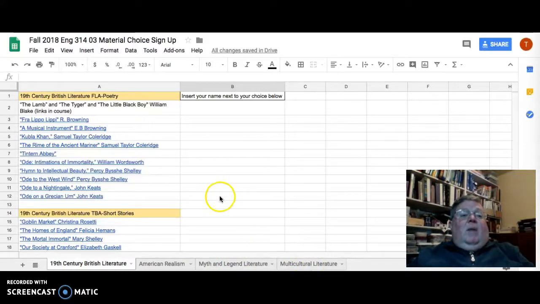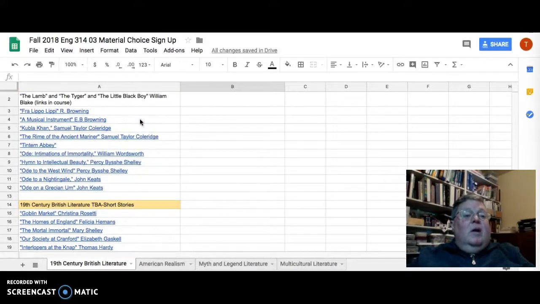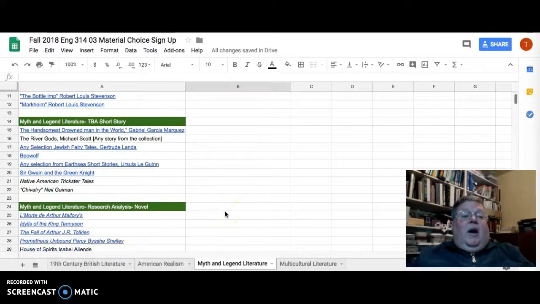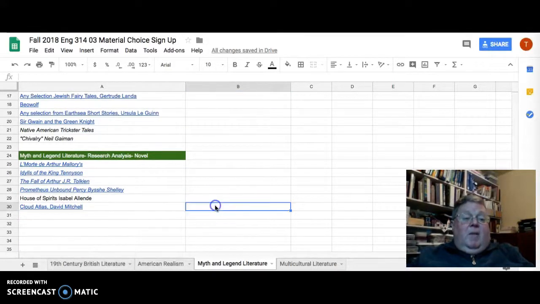So what I'm asking you to do, let's say you are writing your FLA paper for British literature, then you choose a specific poem, and let's say I want to write about Kubla Khan. Then I'm going to select that and type my name in, and I'm done. Then let's say I'm going to write my research paper for Myth and Legend. I'm going to write about one of my favorite novels, Cloud Atlas. So I click over on Myth and Legend, scroll down to the research analysis novel, and put my name there.